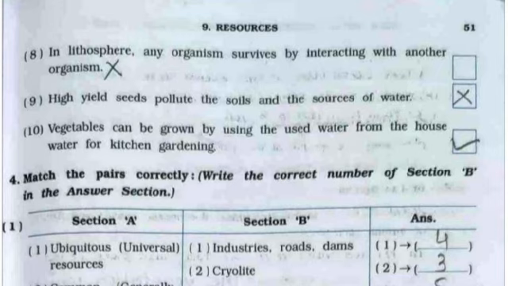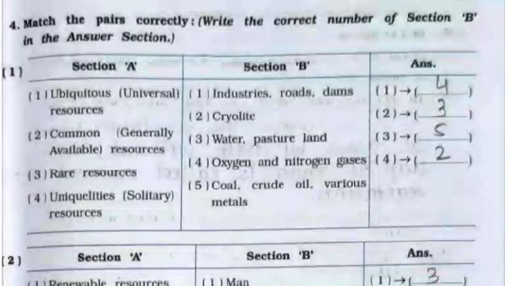It is false. Ninth, high yield seeds pollute the soils and the sources of water. It is false. 10th, vegetables can be grown by using the used water from the house water for kitchen gardening. It is true. Now we'll continue with question number 4, that is match the following.